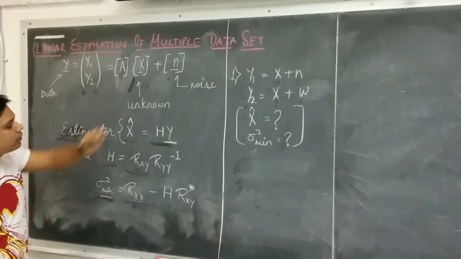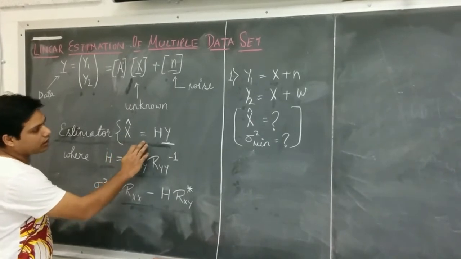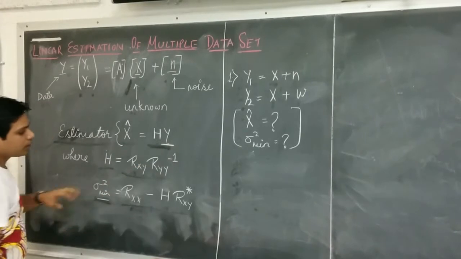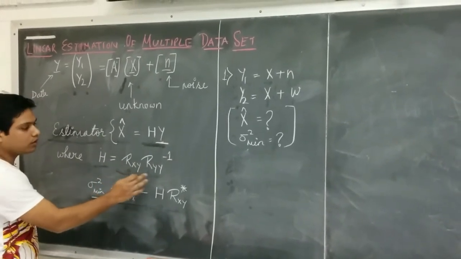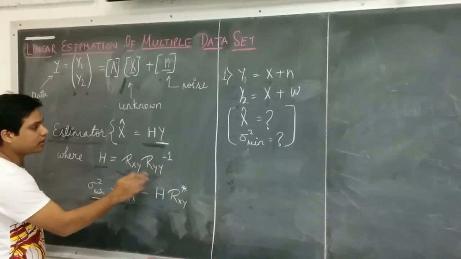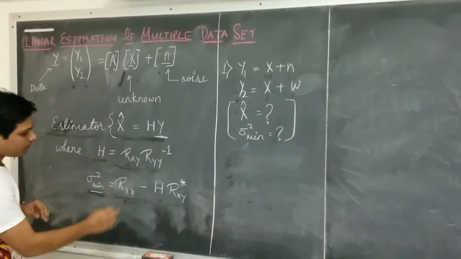To estimate that unknown signal, we have a best linear estimator as x cap equal to H into Y matrix, our known data. If we put the value of H as the cross correlation of data and unknown into R_YY inverse, which is the autocorrelation of the data set, this linear estimation will become the best linear estimation.